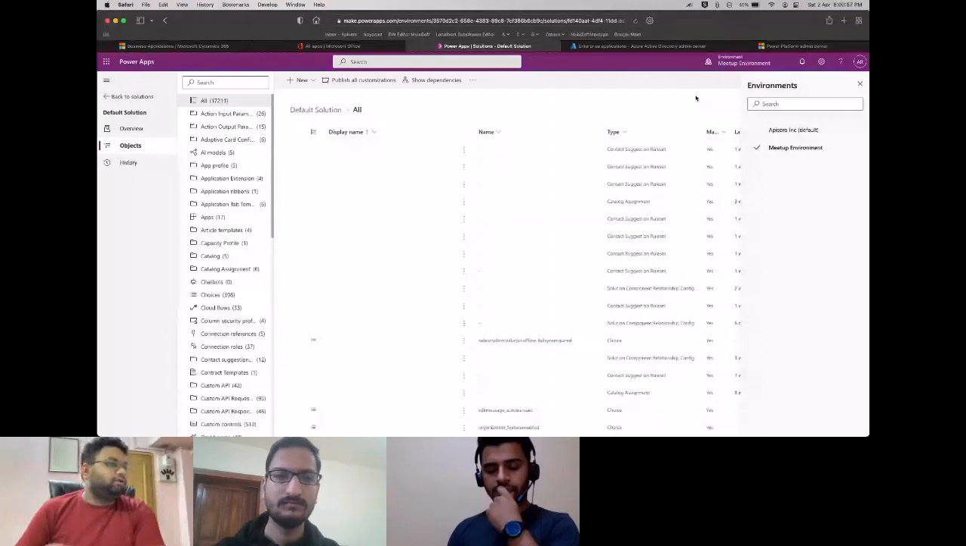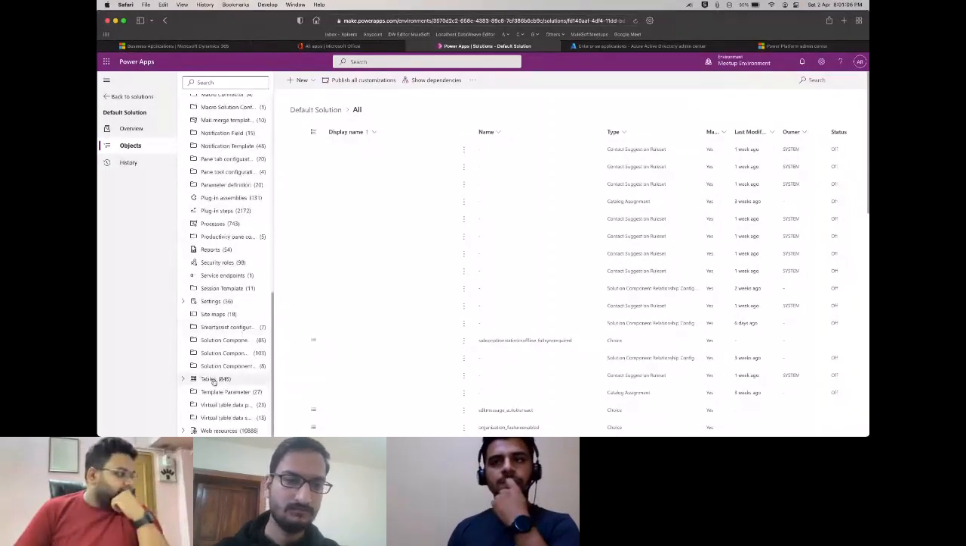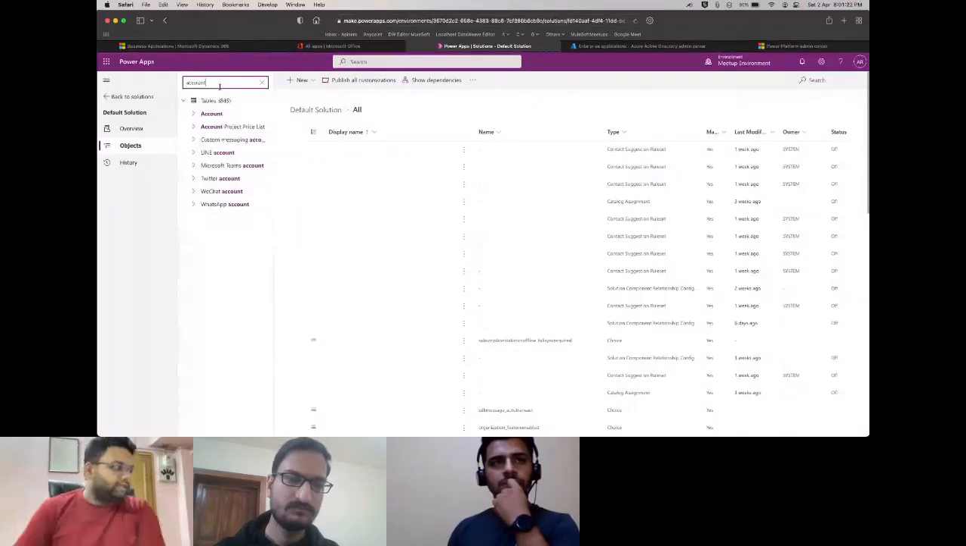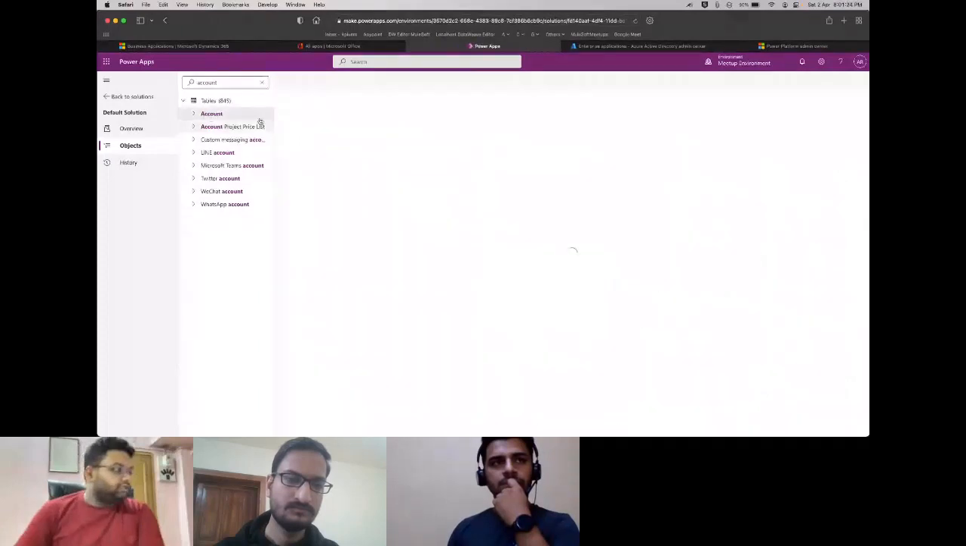Once here, you'll see an option that says tables. There are 845 tables in here. Tables again is what are entities, right? You can either go inside tables and see all the tables we have, or you can just directly go here and search for your particular table. For example, let's say account. So this is our accounts table.